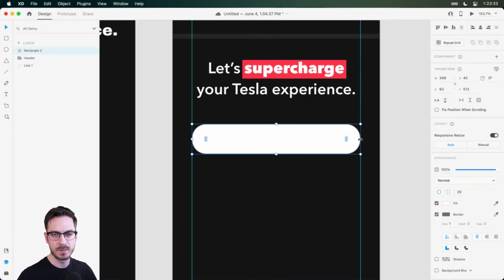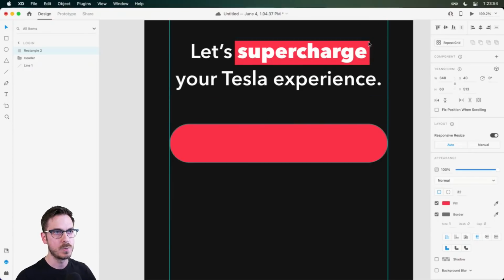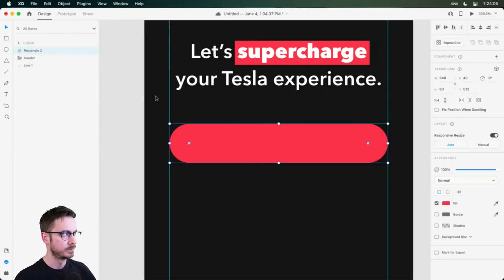One thing I'll get to in a second, but one thing you probably don't want to do, we're going to have multiple buttons. You likely, on a mobile device like this, don't want your buttons at different sizes because it could convey different feelings and different intentions about this screen. So we're going to keep them all consistent. I'll snap them to 40 pixels, and let's go ahead and use this color, which I did not add to my assets. It's our vibrant red, and we have our slightly toned down version for the logo.